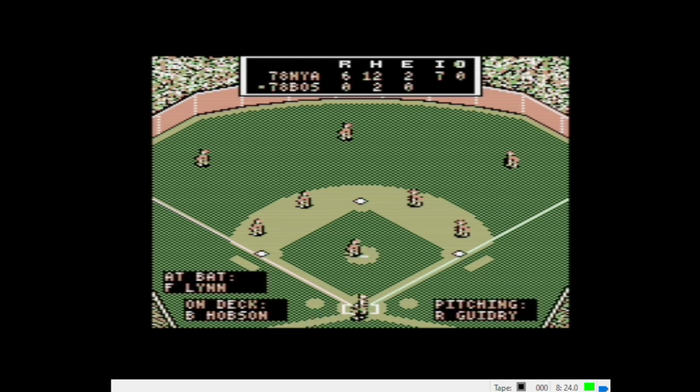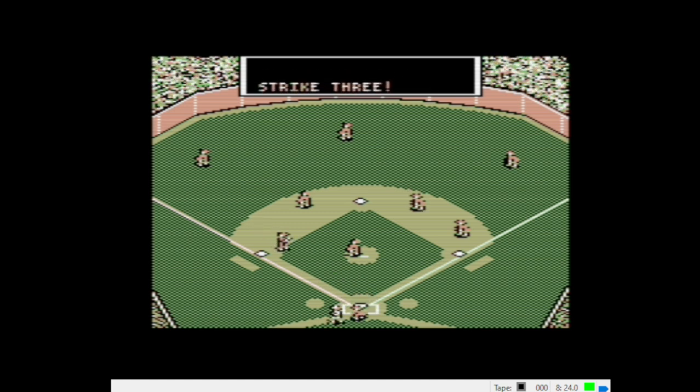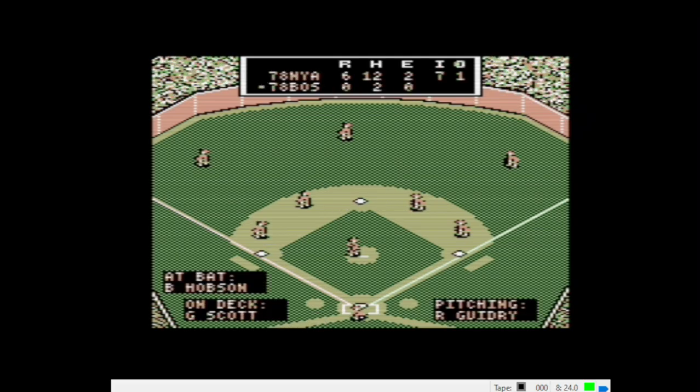Okay, bottom of the 7th. Lynn, Hobson, and Scott due up, facing Ron Guidry. Gonna throw a changeup to Freddie Lynn. Checks his swing. Ump calls him strike 3. Lynn was not happy with that call, but there's nothing he can do about it.